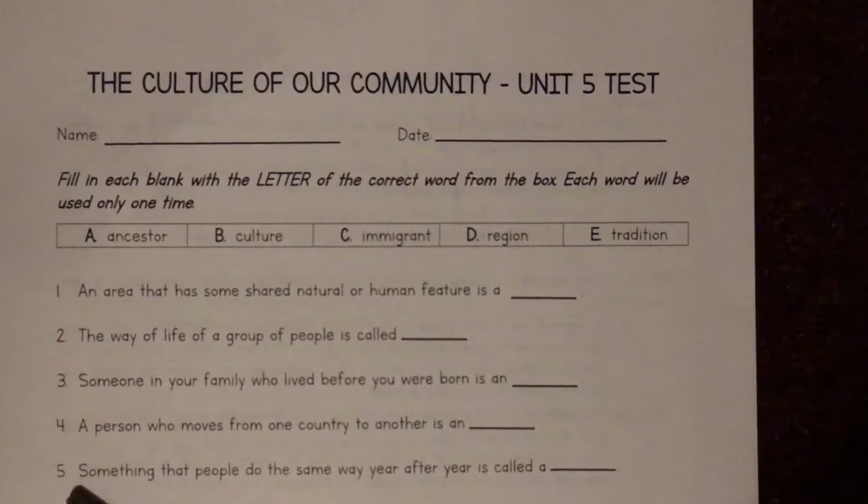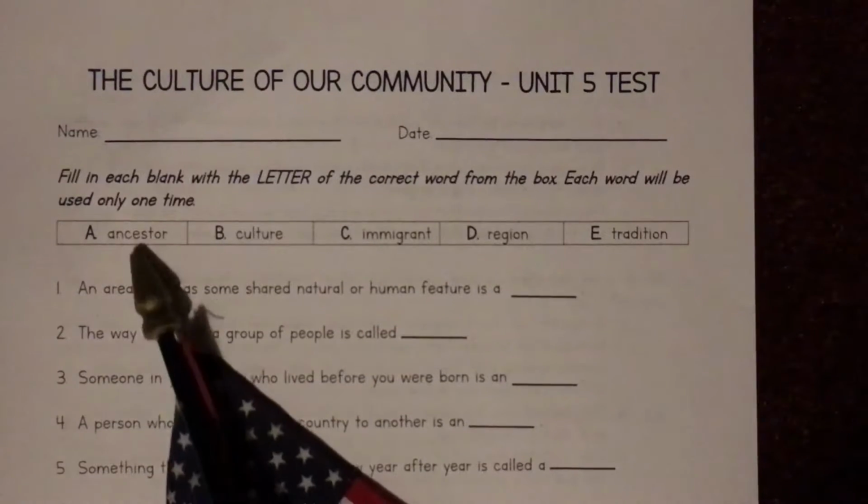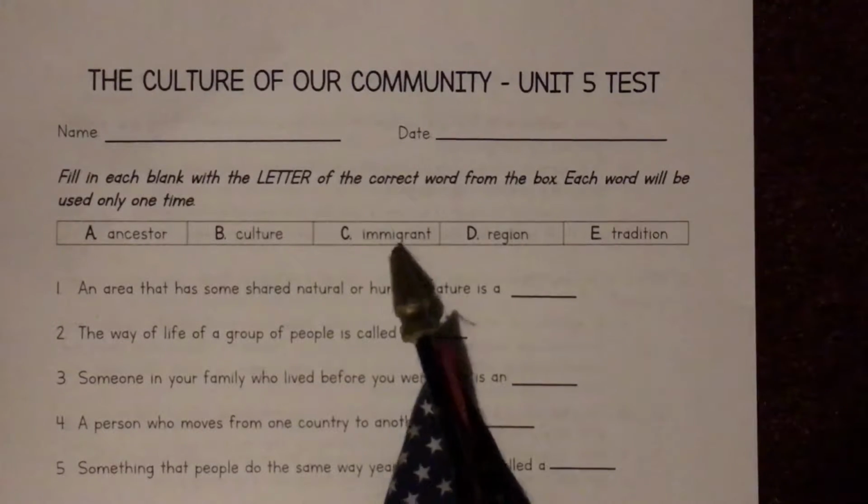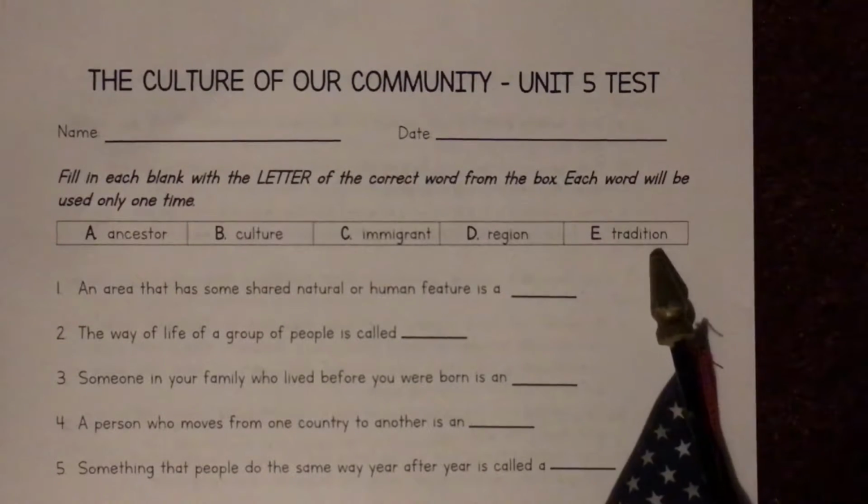Number 5. Something that people do the same way year after year is called a blank. Ancestor, culture, immigrant, region, tradition.